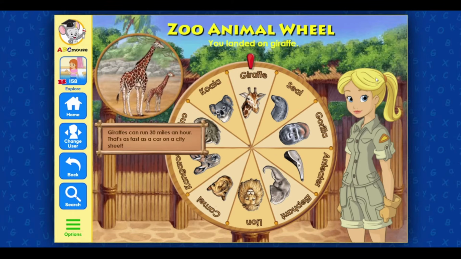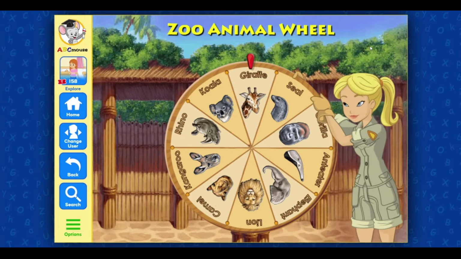You landed on giraffe. Giraffes can run 30 miles an hour. That's as fast as a car on a city street. Spin the wheel.